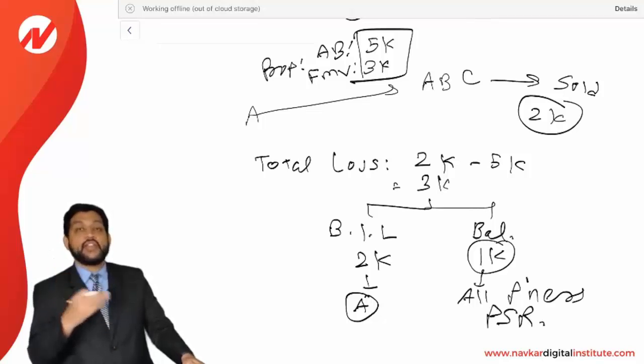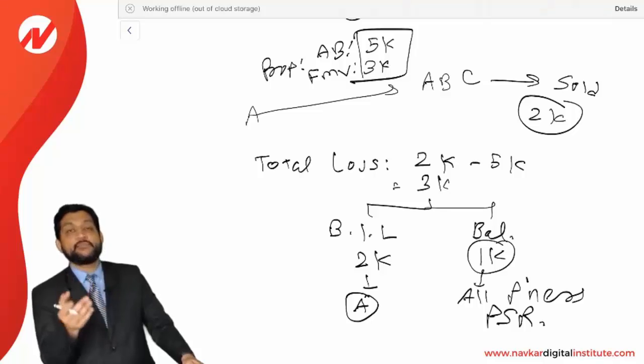So whether you talk about a gain or loss, the same treatment is to be given in either situation. Built-in gain is allocated to the contributing partner, as well as built-in loss is also allocated to the contributing partner, and the remainder is allocated to all the remaining partners in the profit sharing ratio.